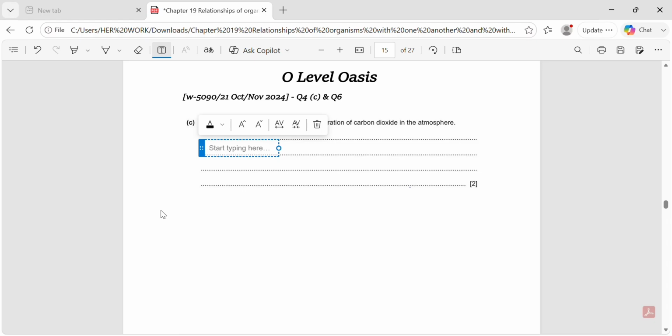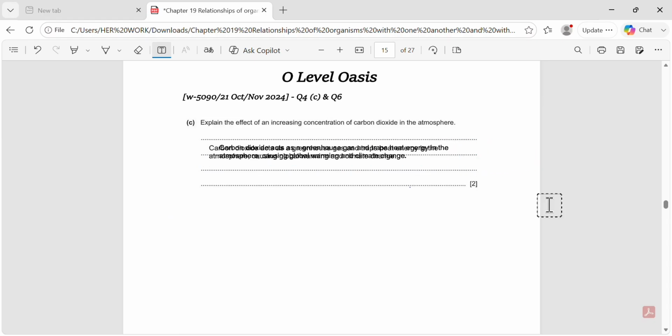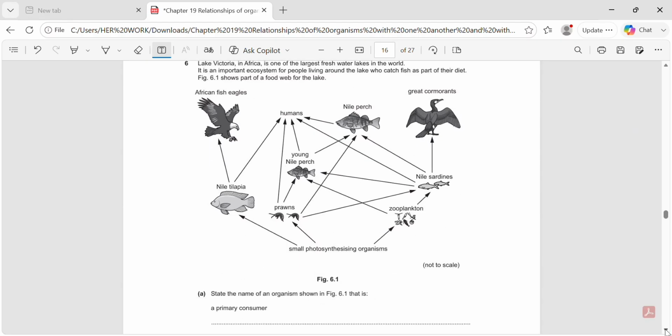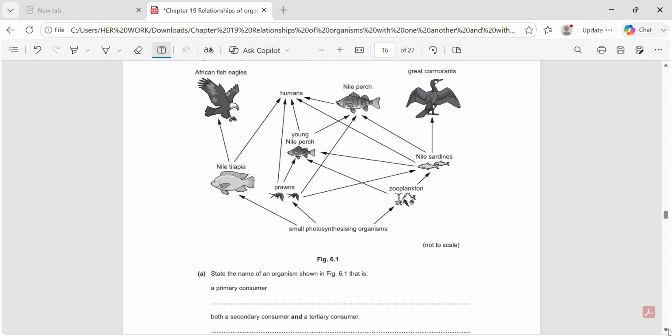So the answer we write is, carbon dioxide acts as a greenhouse gas and traps heat energy in the atmosphere, causing global warming and climate change. Now let's move on to another paper 2 question. So, this question asks, state the name of an organism shown in figure 6.1 that is a primary consumer and both a secondary consumer and a tertiary consumer.